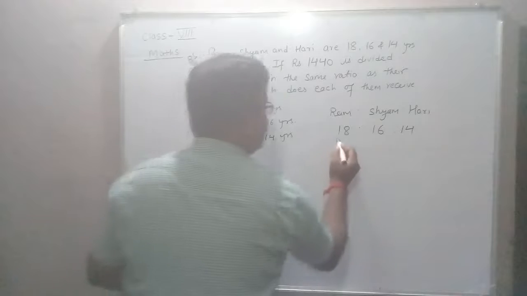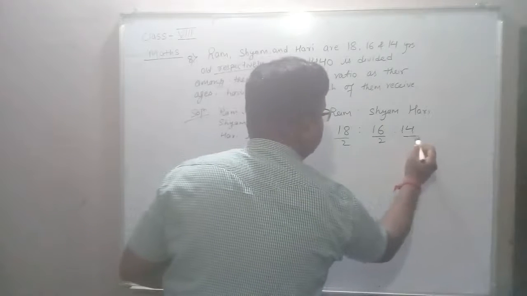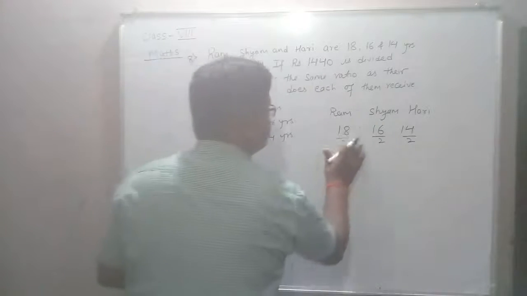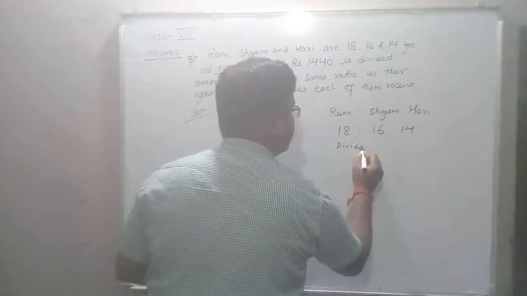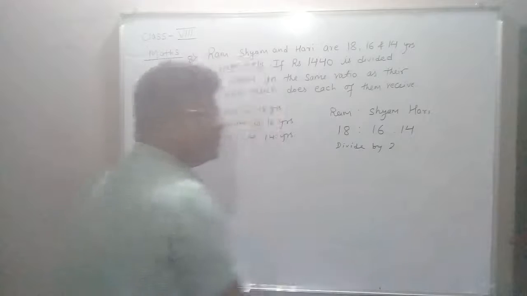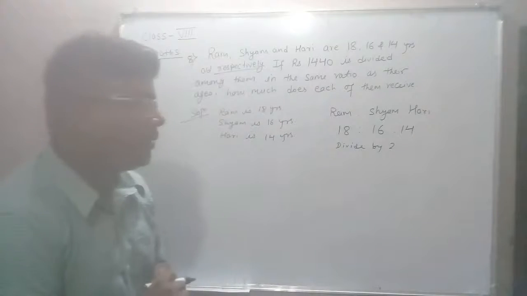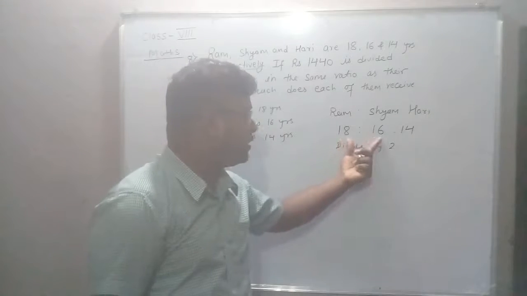Divide by 2 means you need to do cancellation. But remember, you cannot cancel only two terms.